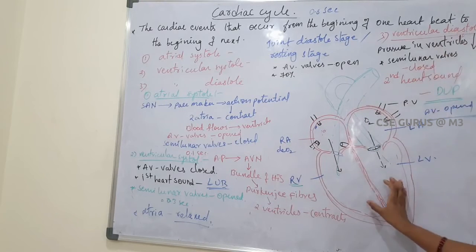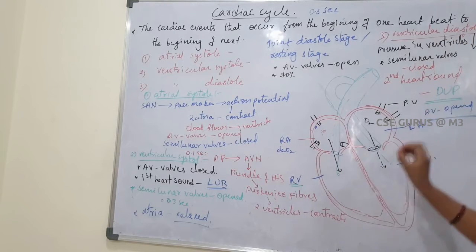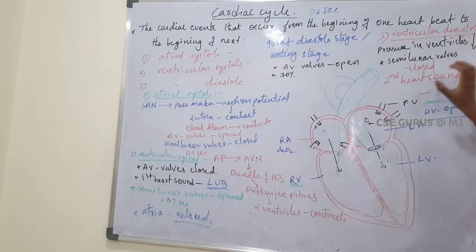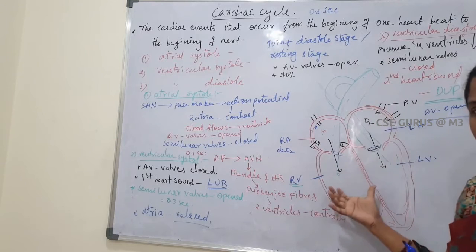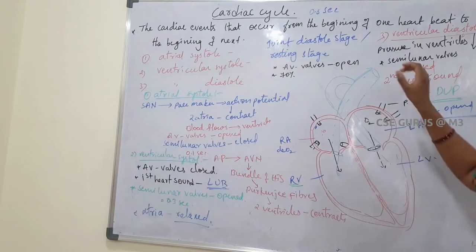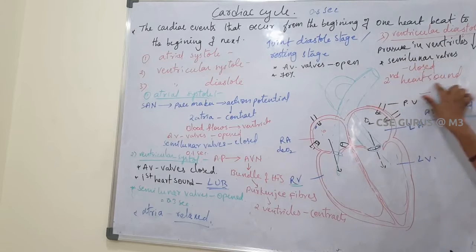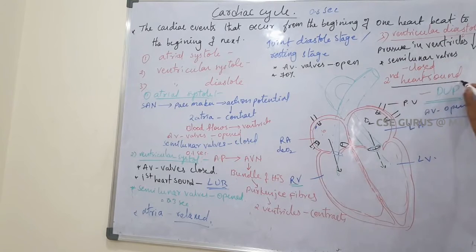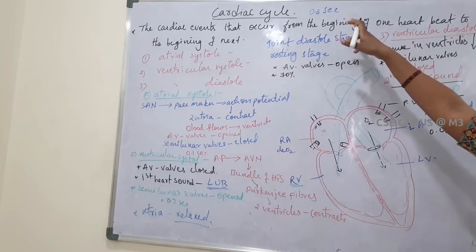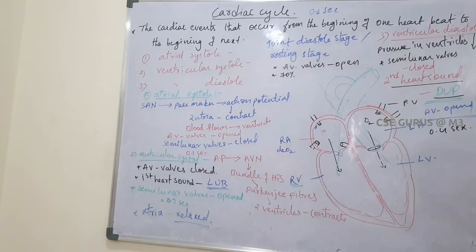Next, ventricular diastole or ventricular relaxation. Whenever the muscles are relaxed, the pressure is decreased. As a result, the blood may flow in the backward direction. To prevent this, the semilunar valves forcibly close. As a result, the second heart sound is produced, that is called dub. It takes 0.4 seconds. So the total cardiac cycle takes 0.8 seconds. Okay, so this is about cardiac events.